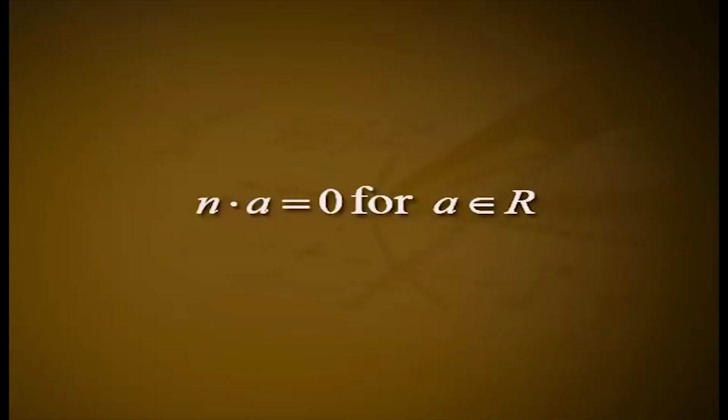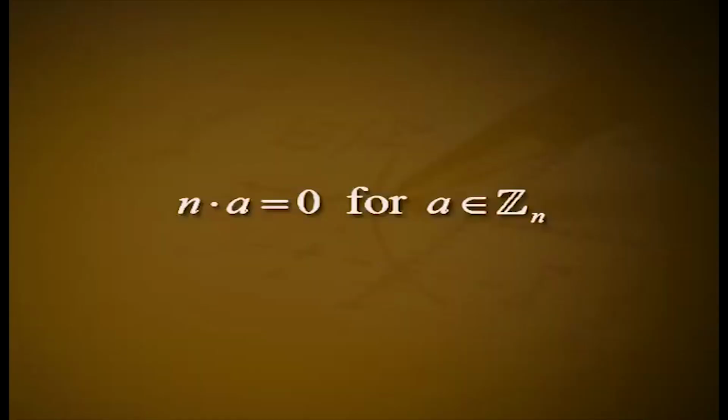Definition: if for a ring R a positive integer n exists such that n·a = 0 for a belongs to R, then the least such positive integer is the characteristic of the ring R. If no such positive integer exists, then R is of characteristic 0. Example 13. The ring Zn is of characteristic n, since n is the least positive integer such that n·a = 0 for a belongs to Zn.